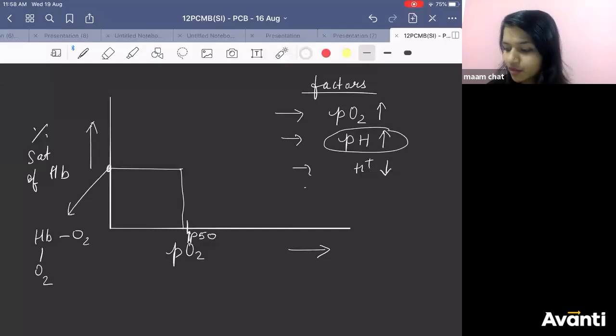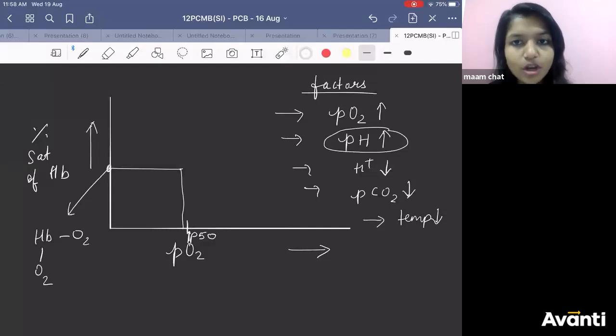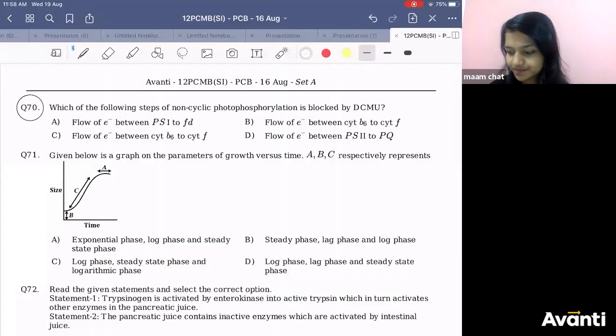What about CO2? It should also be less. Then only hemoglobin will bind with oxygen. What about temperature? Temperature should be low. These are the factors which determine the binding of hemoglobin with oxygen. Now read the question.